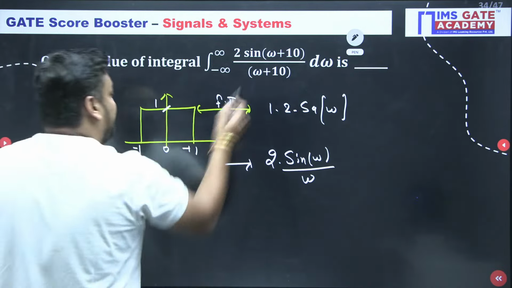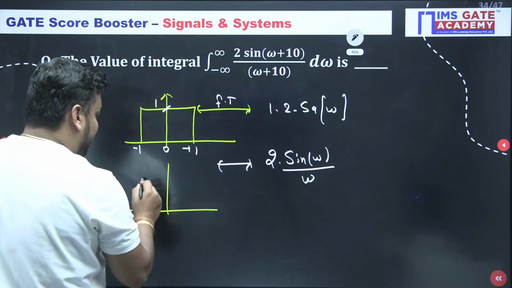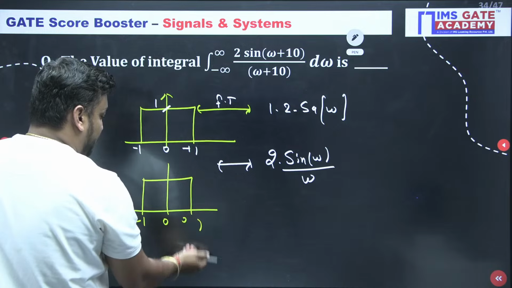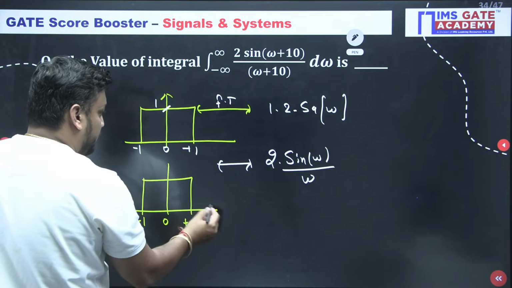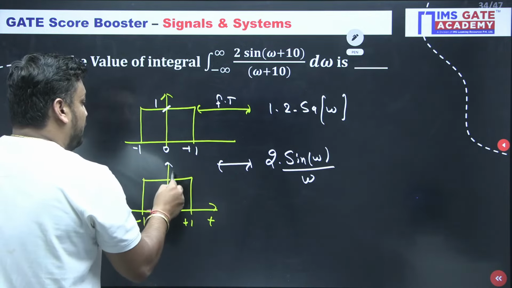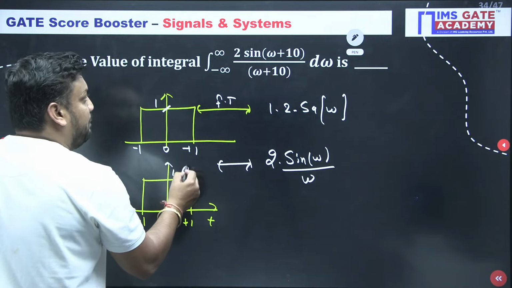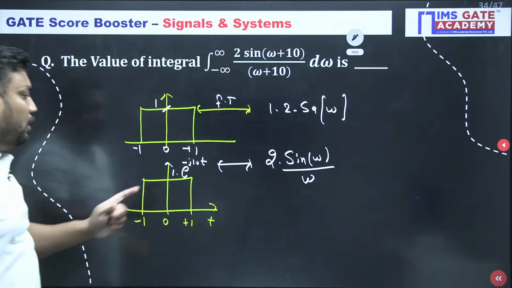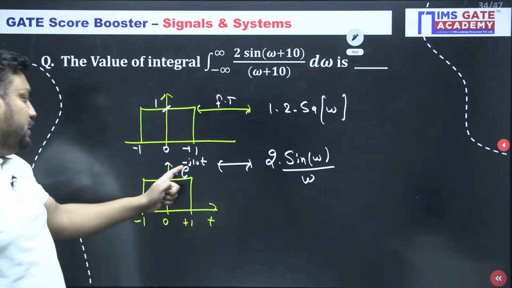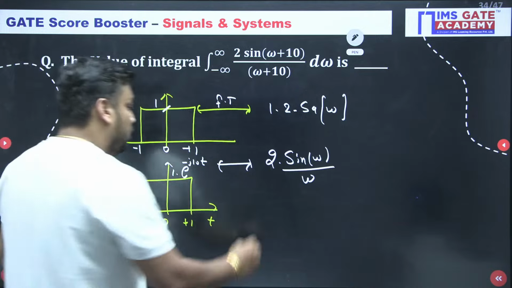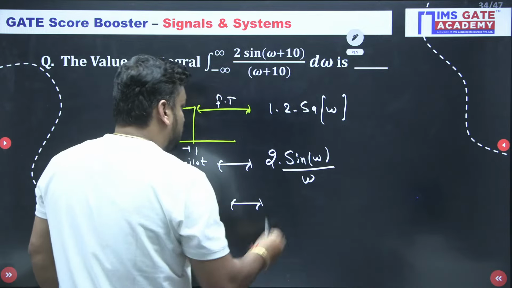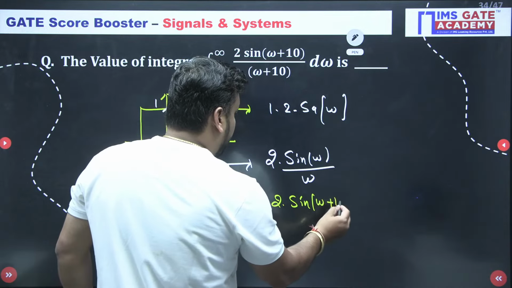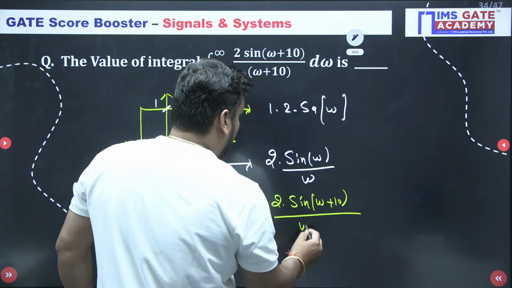And here omega plus 10. So don't you think here frequency shifting is there? Acha, frequency shifting, +1. And if I will multiply with frequency shifting means e की power minus का j tan t. Frequency shifting always carry opposite sign. So it will be twice into sine of omega plus 10 upon omega plus 10.